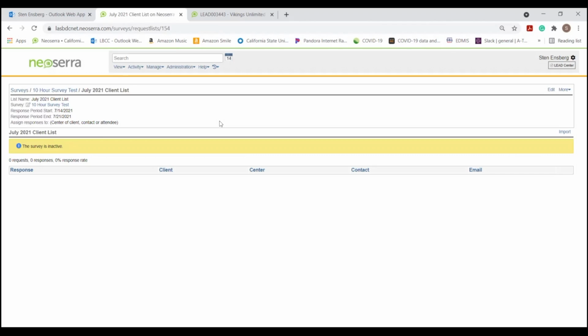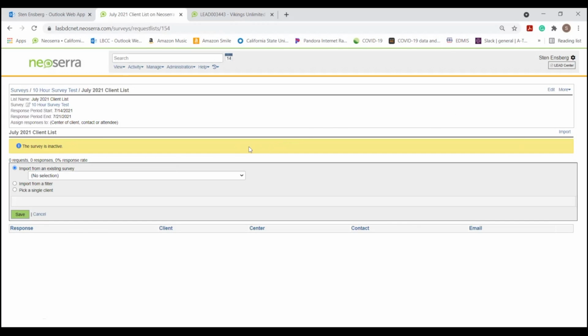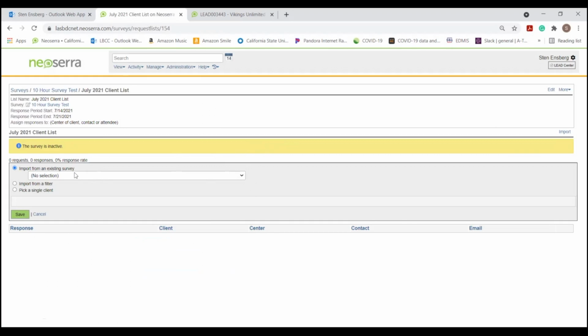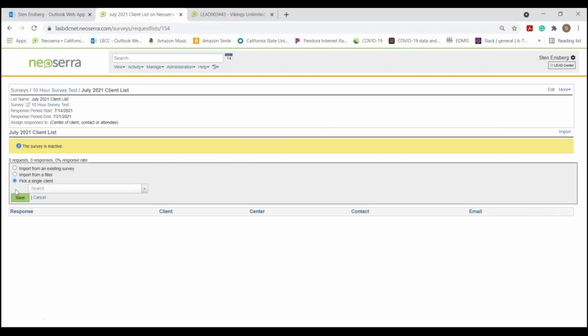I need to add some people. So once I hit import, there's a few different things I can do. If I've previously sent them a survey and I know which one it is, I can use an existing survey. If it's a small number of people, or if this is something I want to do as like a one-off, I can pick a single client and then I can send it to that one client.